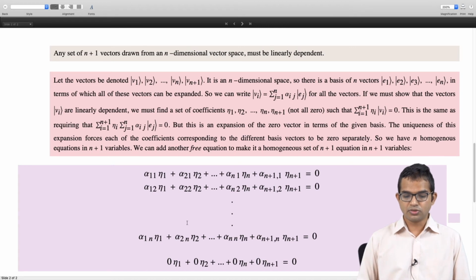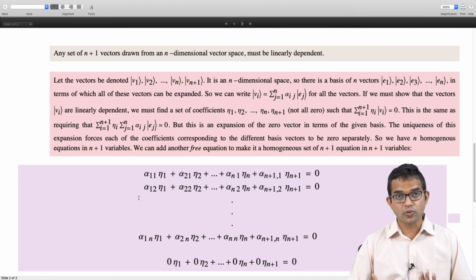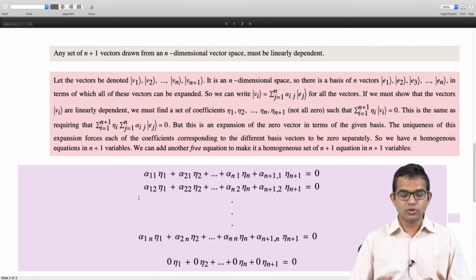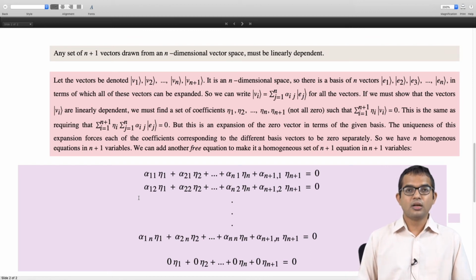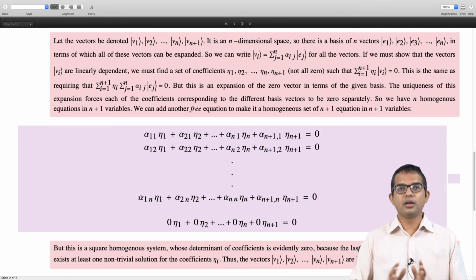So now we can bring in our determinant rule, whenever you have a homogeneous system of equations which is also square. We have converted this non-square system of homogeneous equations into a square system, for which we had a very simple rule. If you want to find a non-trivial solution, the requirement is that the determinant of the coefficient matrix must be 0, which is evidently true in this case.